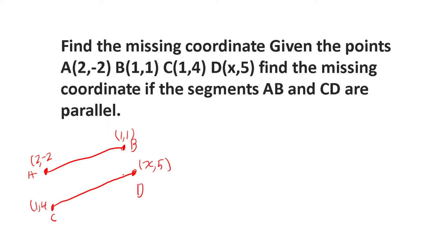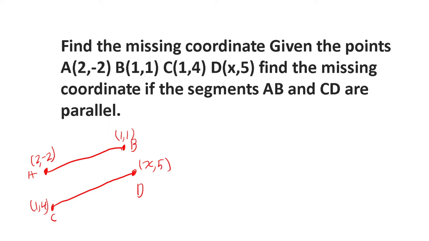What's happening is none of these numbers match up. We can't use it that way. But there's going to be a pattern between our two lines here, and that pattern is our slope. If these are parallel, then the slopes have to be the same.